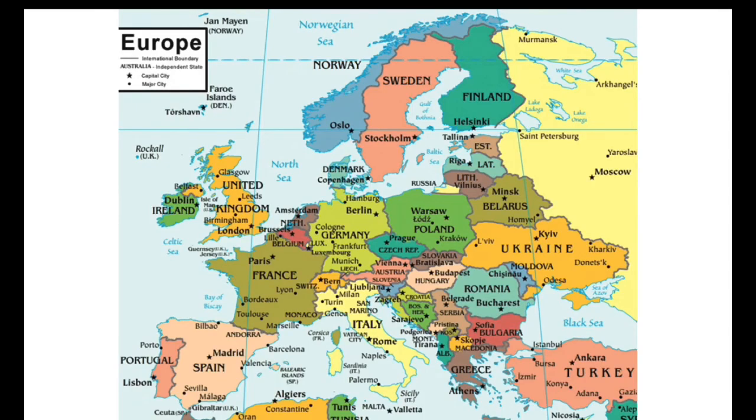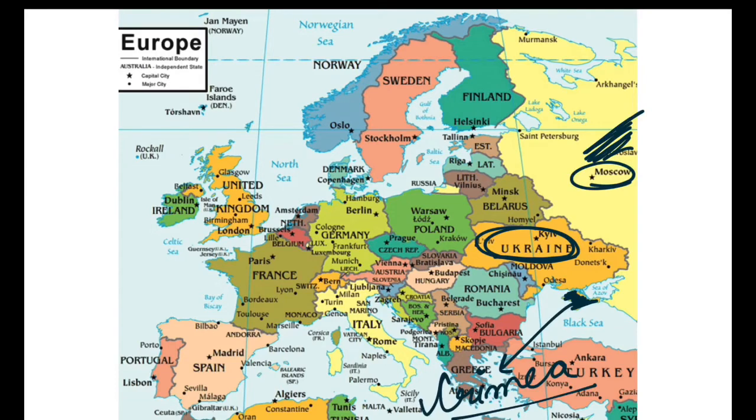Now guys, you can see that this is the country Ukraine, which lies in Europe, and this is Russia. This yellow part you can see, this is Moscow, the capital of Russia. Russia is a transcontinental country, which I have already told you. Some of its parts lie in Europe also, and a major part of it lies in Asia. So you can see this country Ukraine, and here a small piece of land. This is called Crimea. Actually you can see that they both are colored with a yellow color, dark yellow.